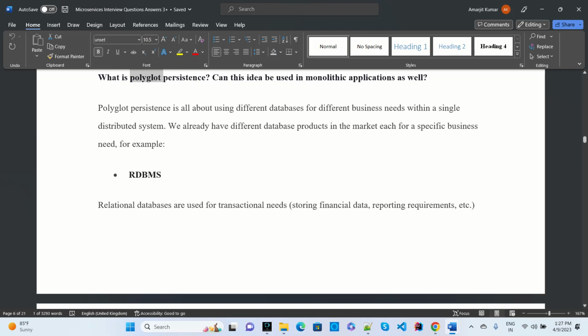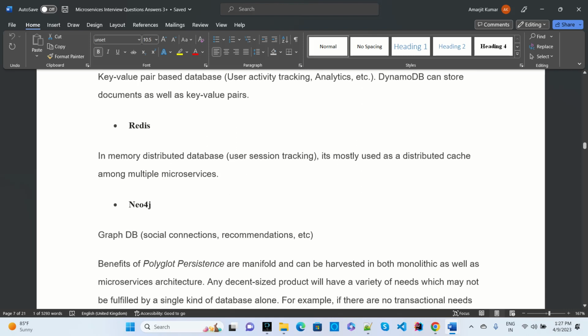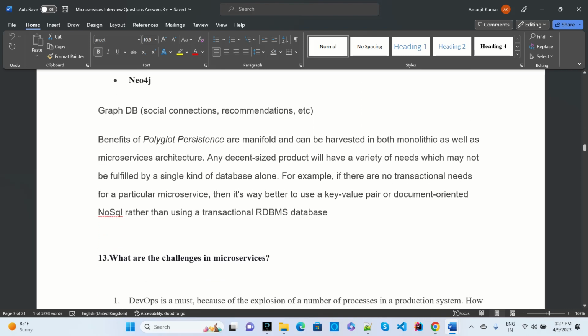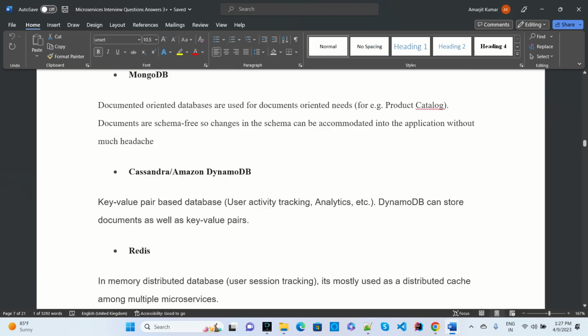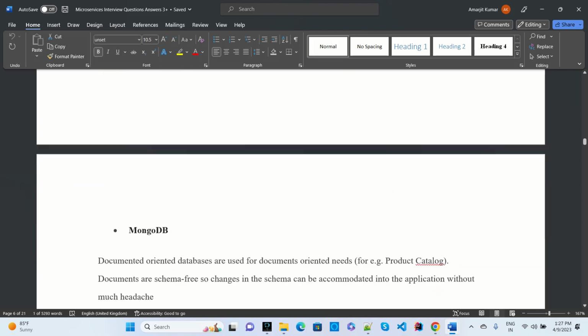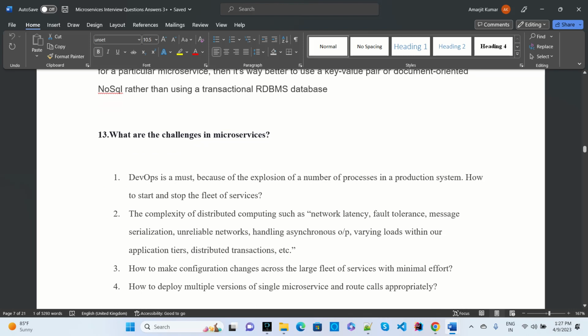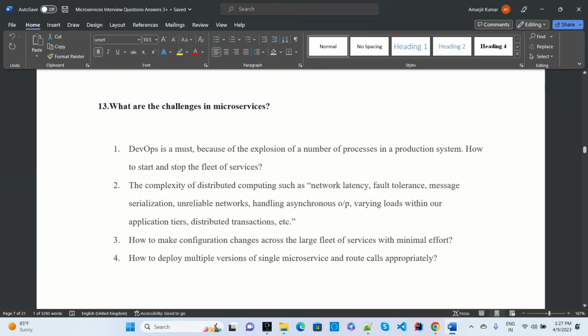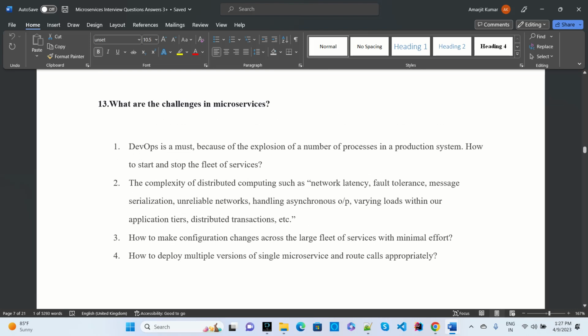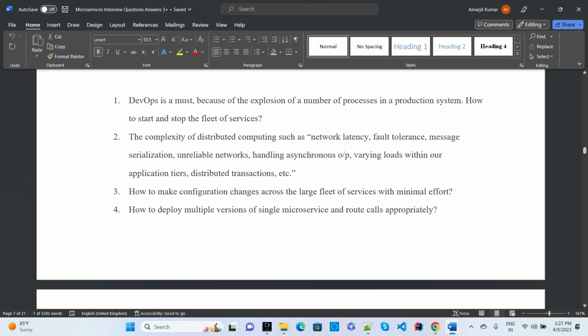So can we use it in monolithic? It depends on the requirements. We have RDBMS, Mongo, Cassandra, Amazon DynamoDB, Redis, Neo4j graph DB, so we can use those. So yes, we can use polyglot persistence in microservices, not in a monolithic application. What are the challenges in microservices? While we develop, there will be multiple challenges for deployment, development, testing, and all, in making monolithic and microservices. So there are some advantages and disadvantages that you can collect.